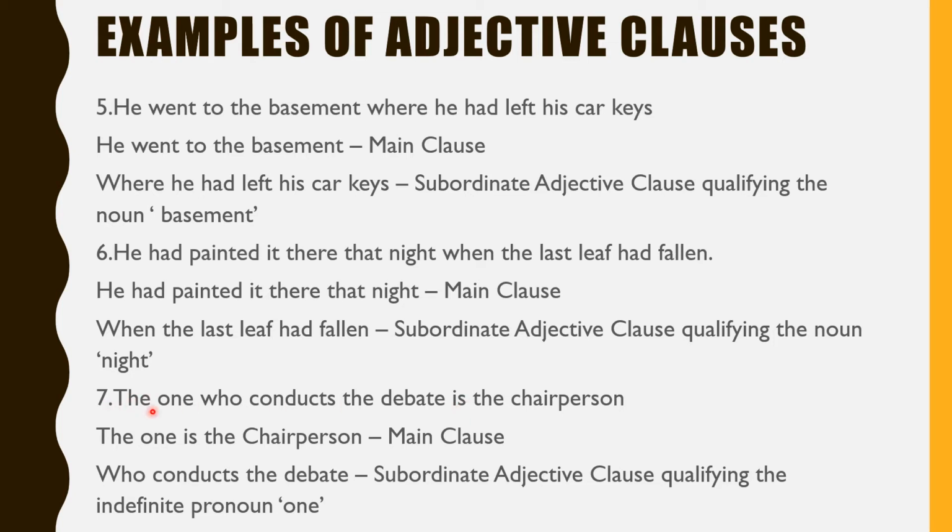So therefore the one is the chairperson becomes the main clause. So this part from here, the one is the chairperson, is the other part to complete the clause for it to be the main clause. So who conducts the debate is the subordinate clause. It is a subordinate adjective clause qualifying this indefinite pronoun one.